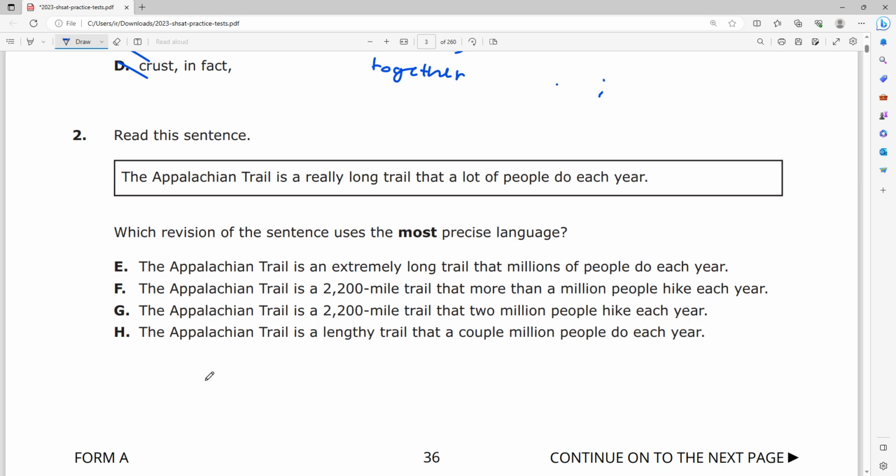So moving on to number 2, it says, read the sentence. The Appalachian Trail is a really long trail that a lot of people do each year. And it asks us which revision of the sentence uses the most precise language, right?